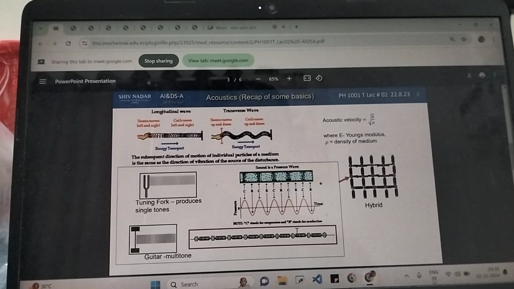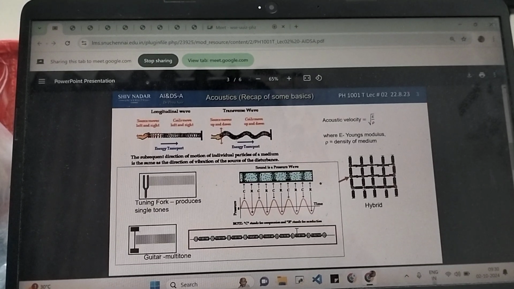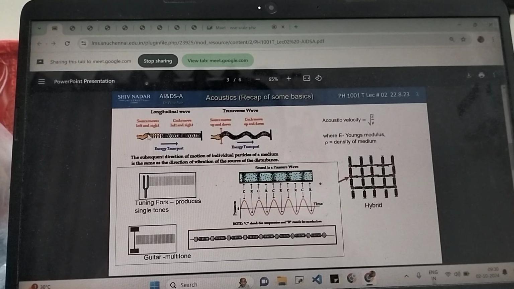So a quick recap. Sound wave can travel either longitudinally or transversely. Any wave for that matter, light wave, sound wave, matter wave, can travel longitudinally, meaning it moves in a horizontal direction, or transverse, meaning the wave itself moves up and down like this vibration, but the energy moves horizontally.